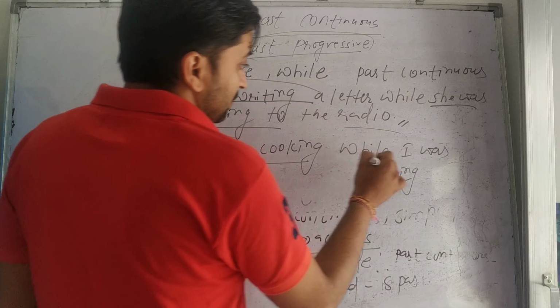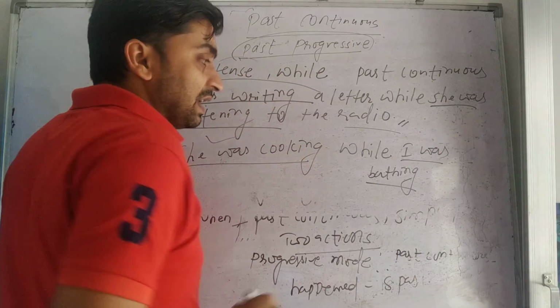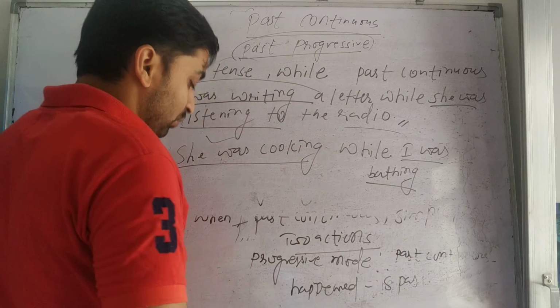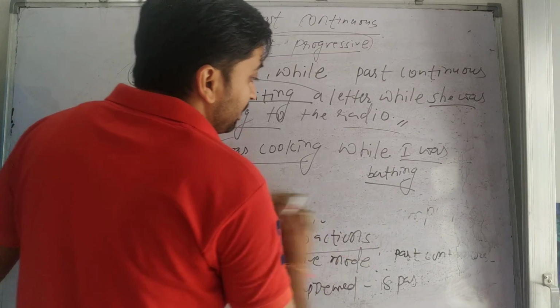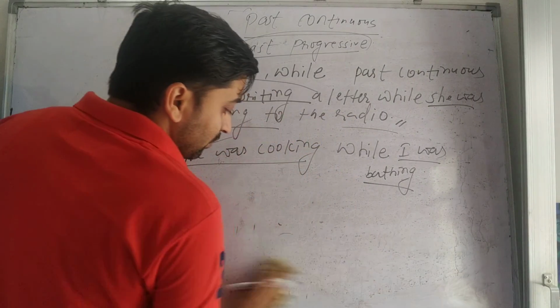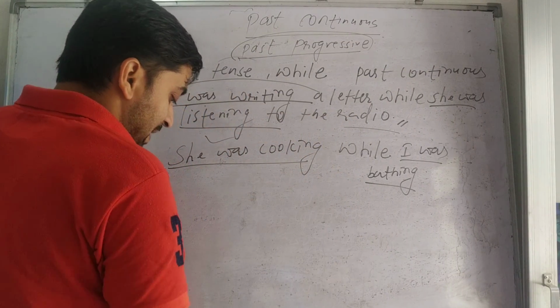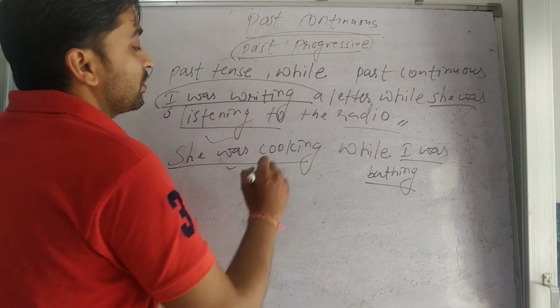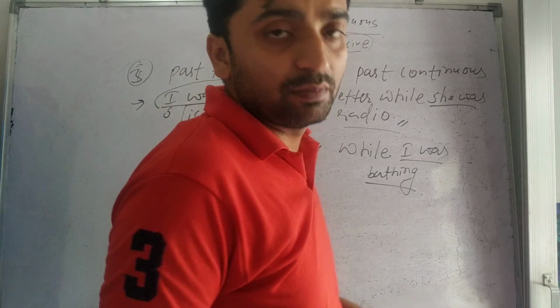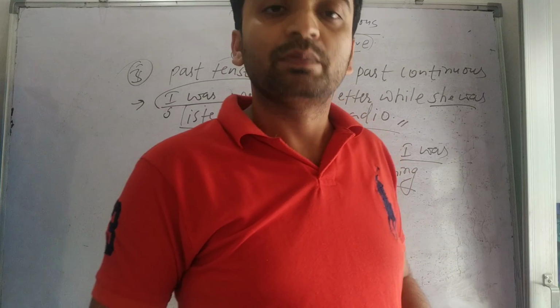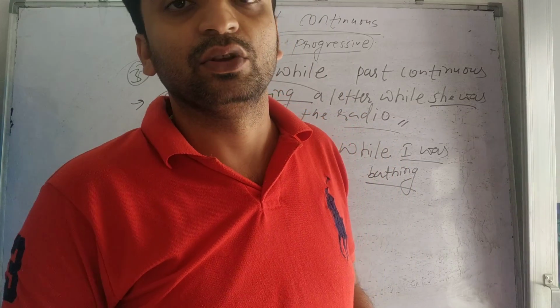Here past continuous and here also past continuous. So both actions are in a progressive mode. So when and while play a very important role in past continuous tense. So these are the uses of past continuous, and that is all about the past continuous tense.